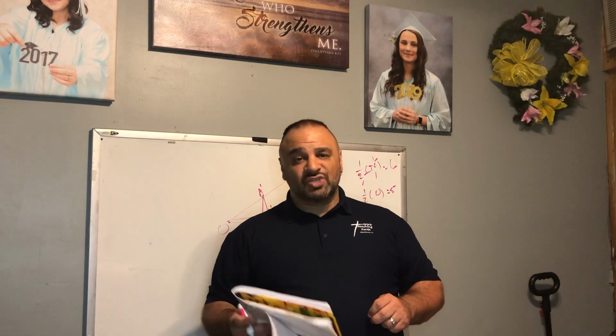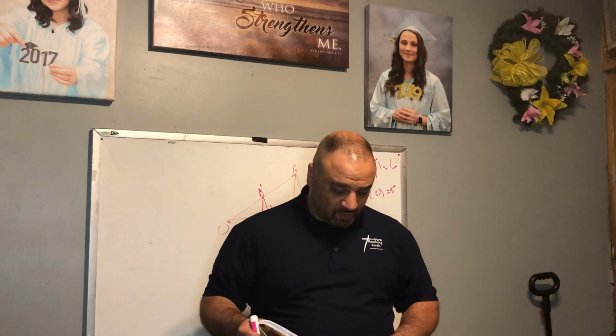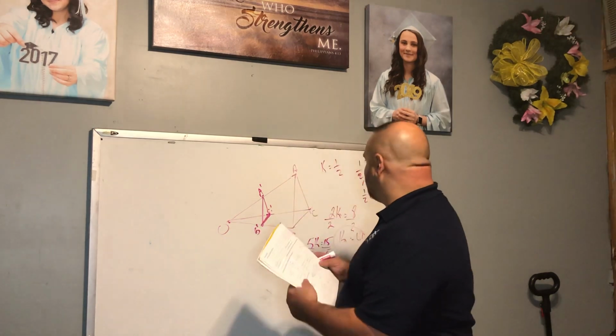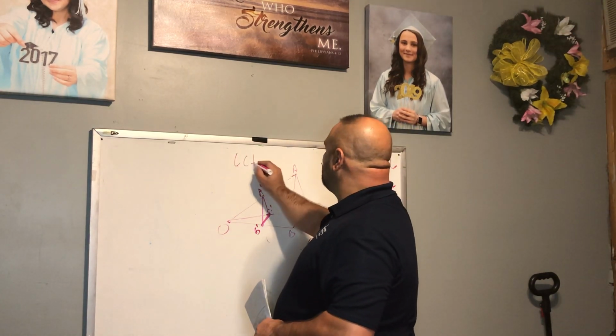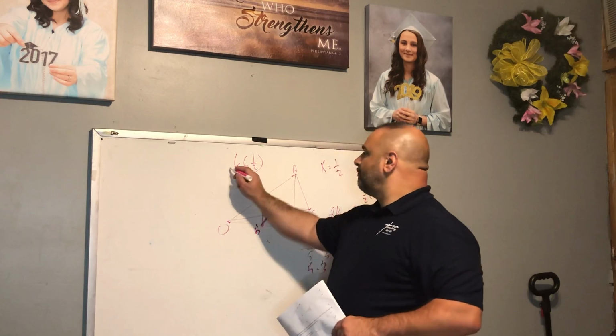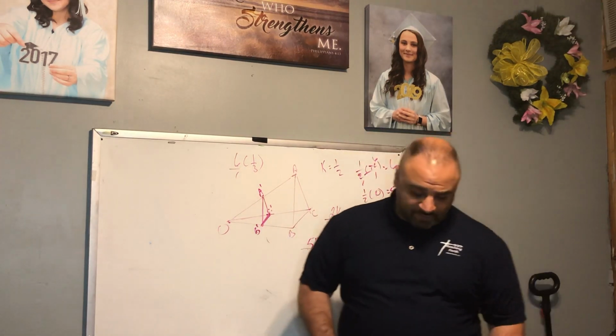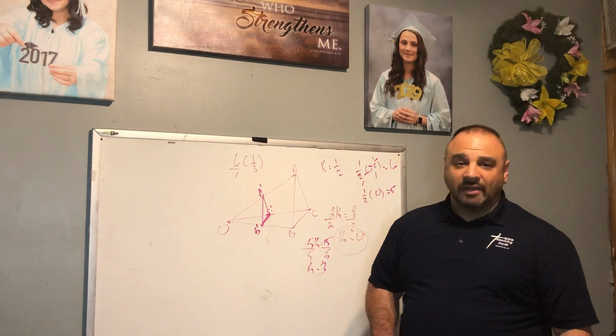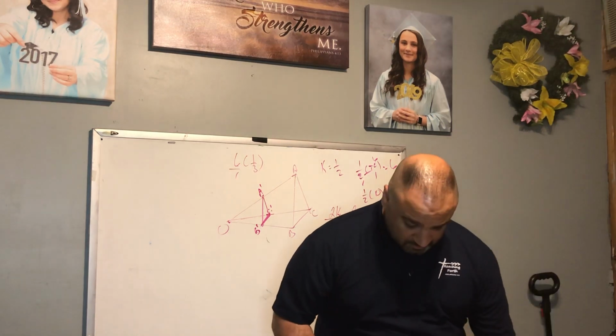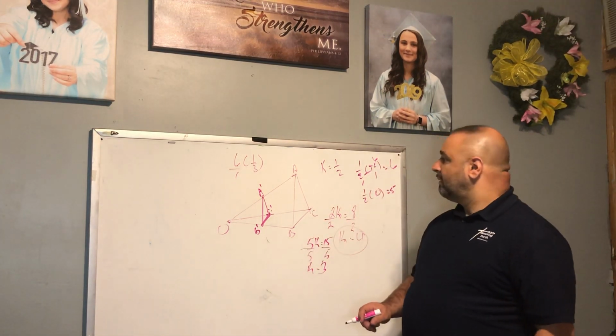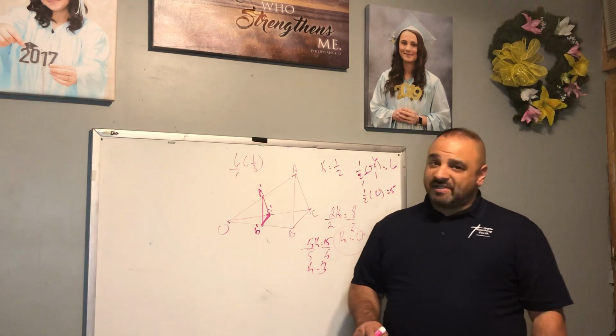Number 9. OC is blank. OC prime is 6 and K is 1/3. So simply 6 times 1/3 gives me line segment OC. All right, let's do that together. Actually, it would not be 6 times 1/3.